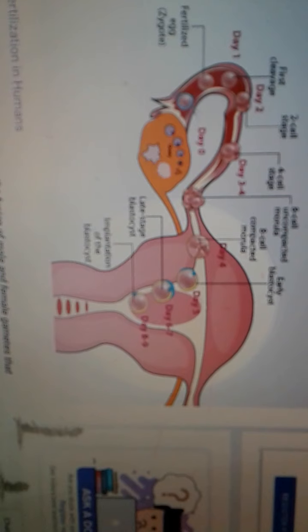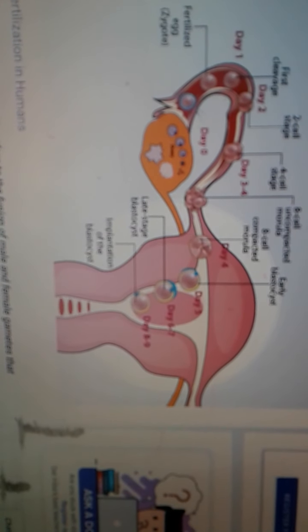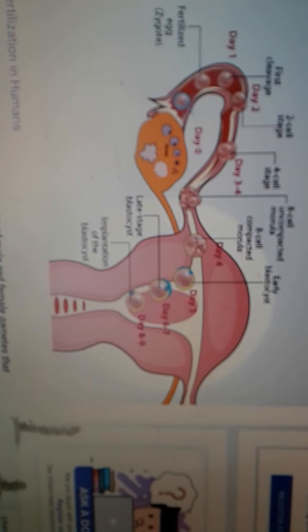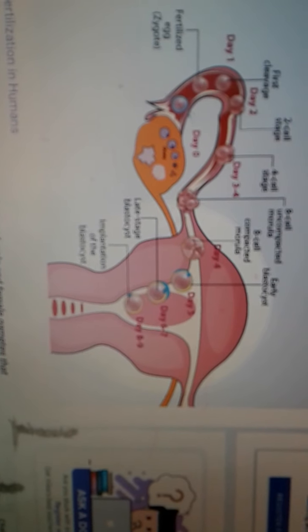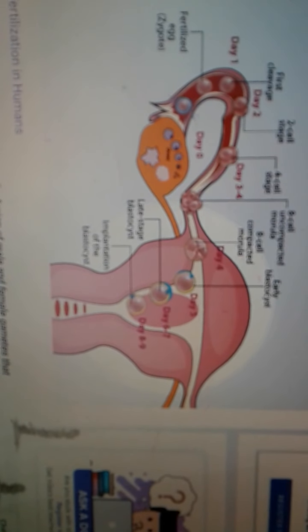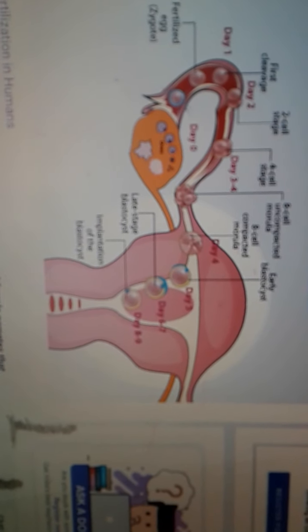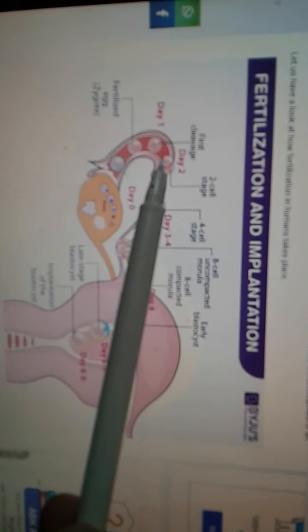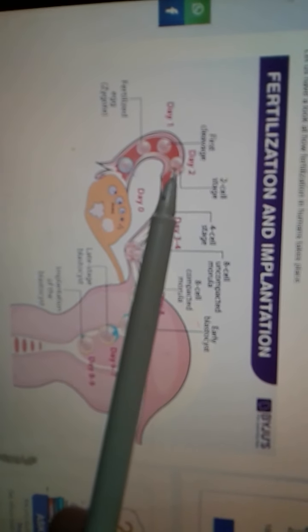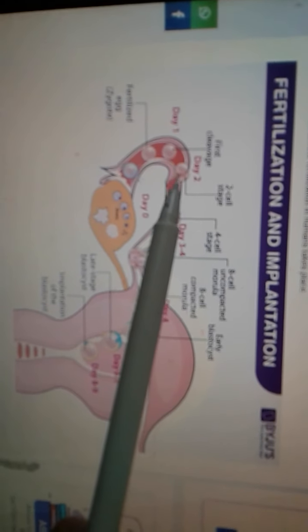starts. Cleavage means transverse and horizontal divisions start in the zygote, due to which a single-cell zygote is converted into multicellular form. When cleavage starts, a single-cell zygote is converted into a 16 to 32 celled stage, that is called the morula,